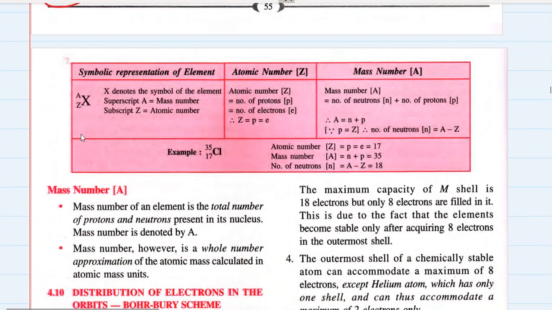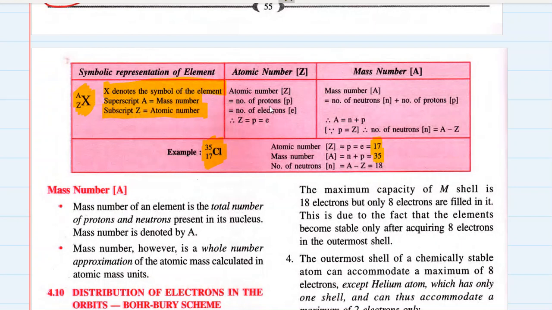Okay, symbolic representation of an element. So an element is represented like this. The symbol of the element is X. The superscript is the mass number. I'll tell you what mass number is. The subscript that is written at the bottom is the atomic number. For example, Cl 35 17. Now 35 is the mass number of chlorine, 17 is the atomic number of chlorine.